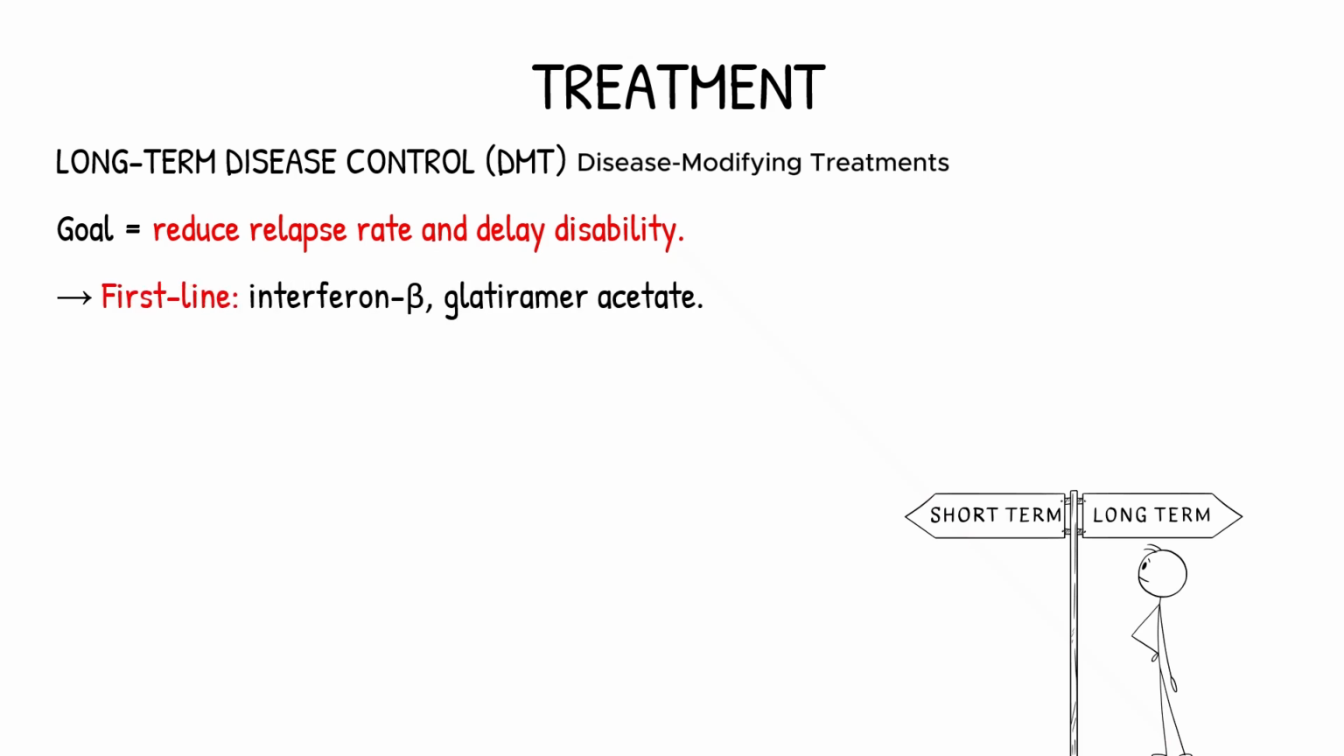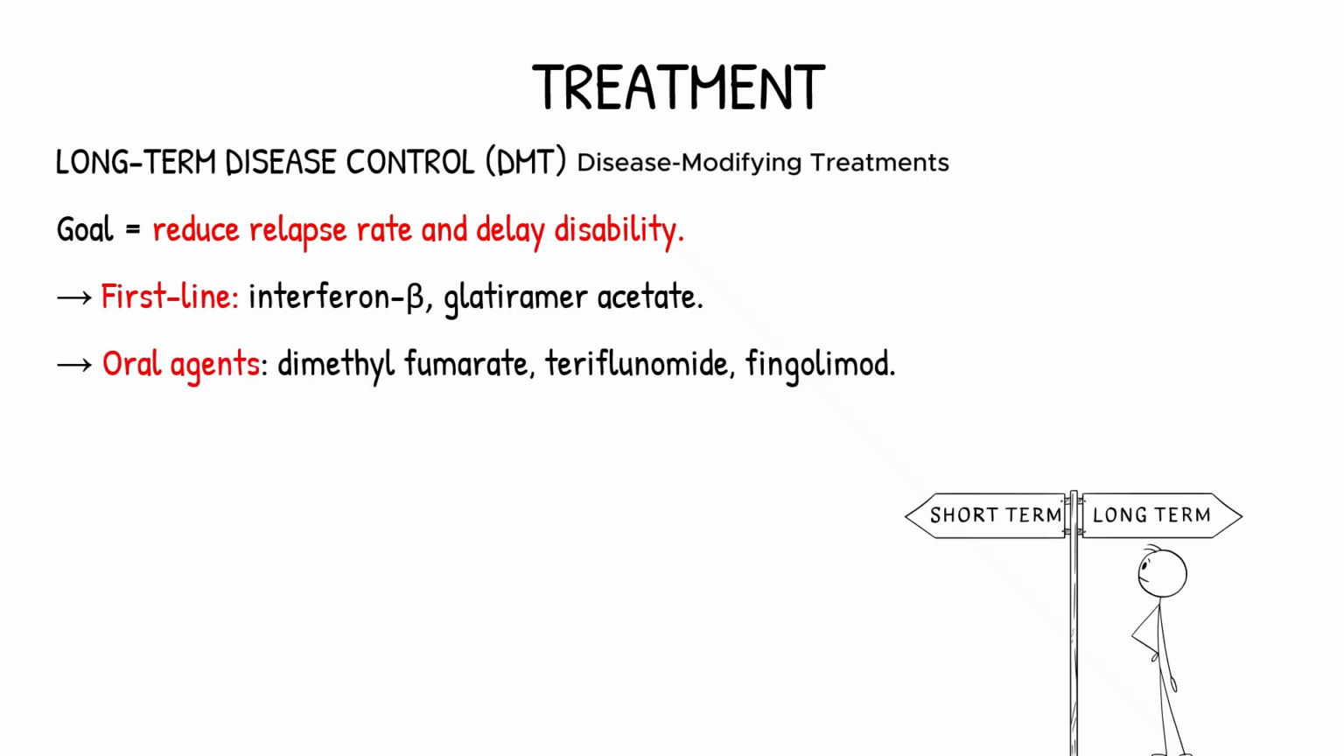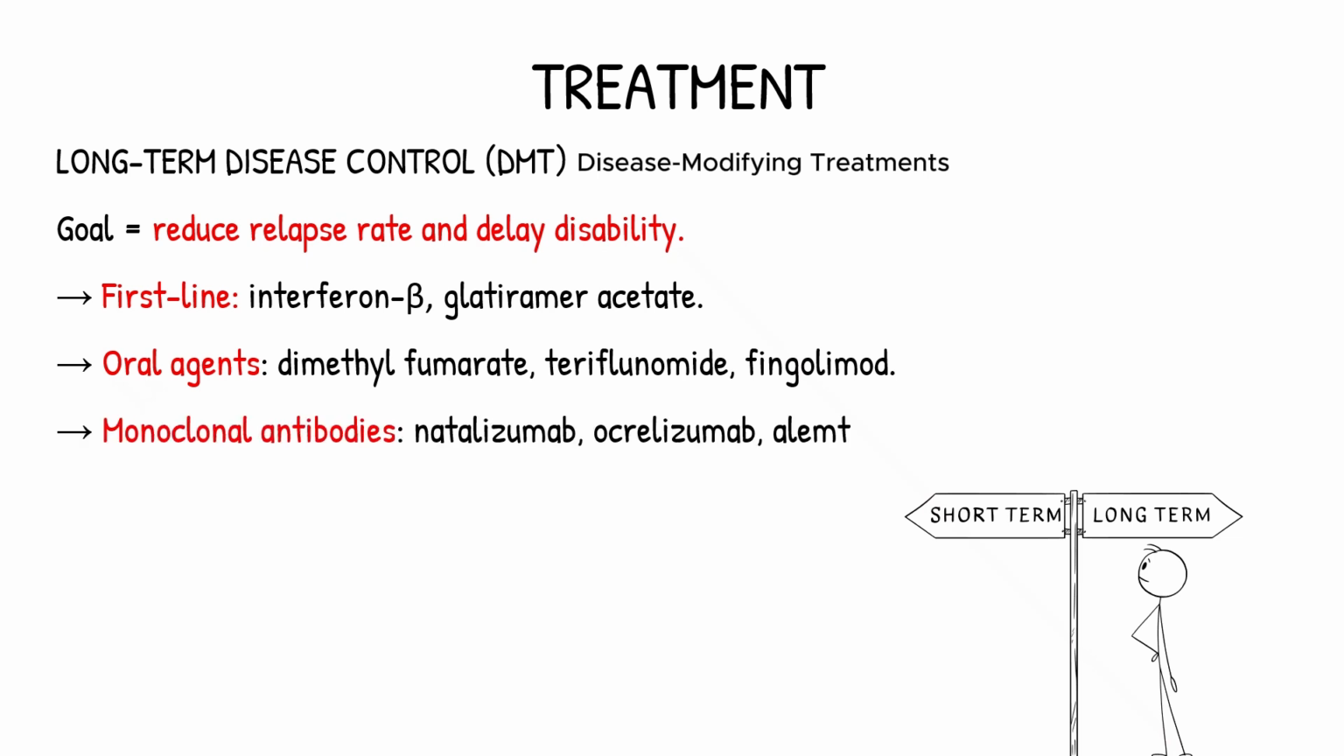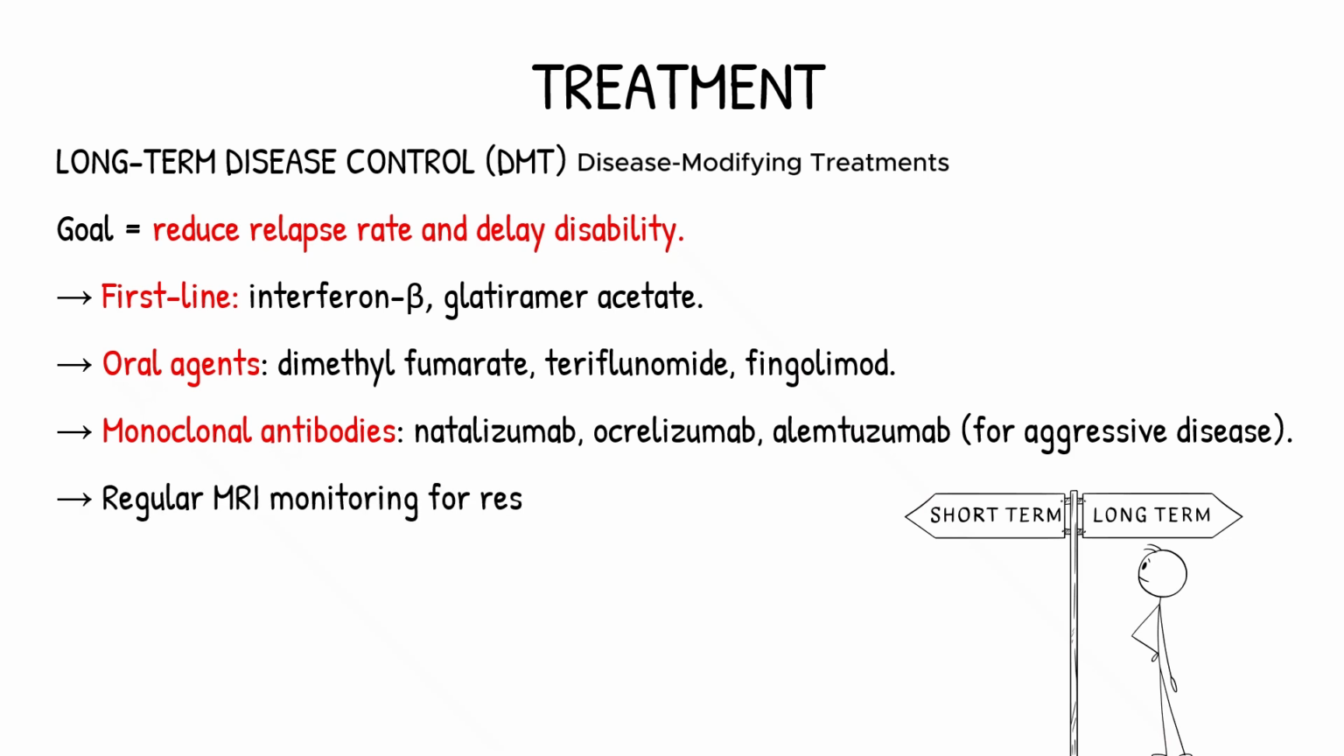First-line drugs include interferon beta and glatiramer acetate. Oral agents include dimethyl fumarate, teriflunomide, and fingolimod. For more aggressive cases, monoclonal antibodies like natalizumab, ocrelizumab, or alemtuzumab are used. Patients are monitored regularly with MRI to assess treatment response and safety.